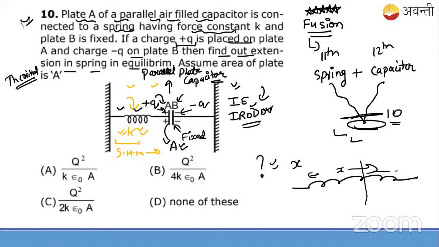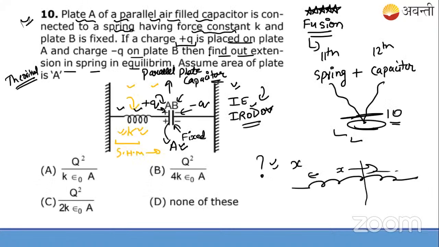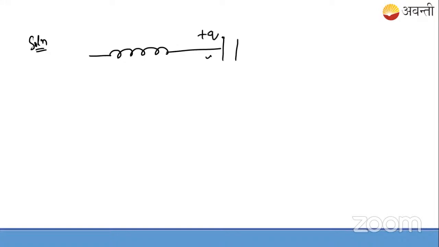Okay, let me tell you the reason due to which this spring is extended. So what actually happens is this: when you connect a spring with a capacitor, yeah, one student has replied, very good. Manthan says electric field, excellent Manthan. This shows that your concepts are really clear. You can crack JEE easily if you go with this approach for physics, maths and chemistry, as the teachers are training you. Okay. So the charge on plate A is plus Q, and the charge on plate B is minus Q.